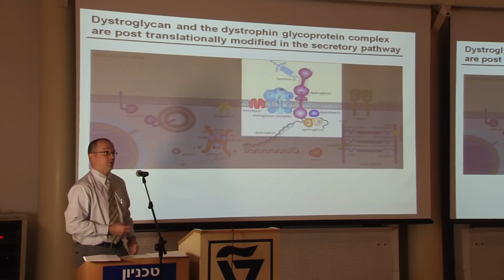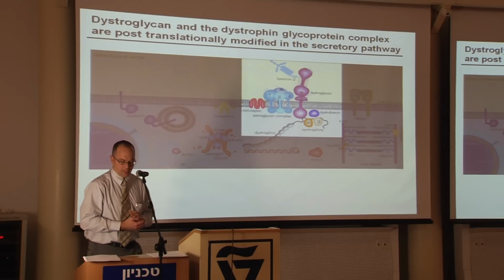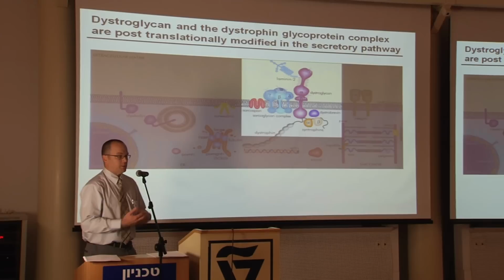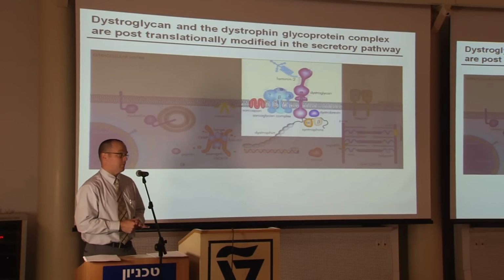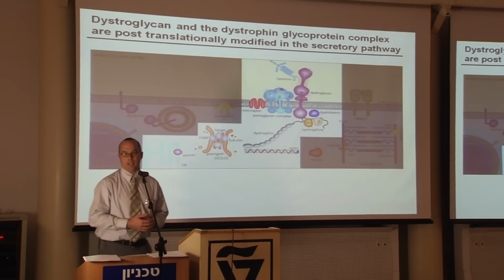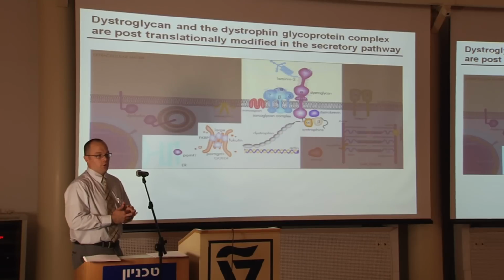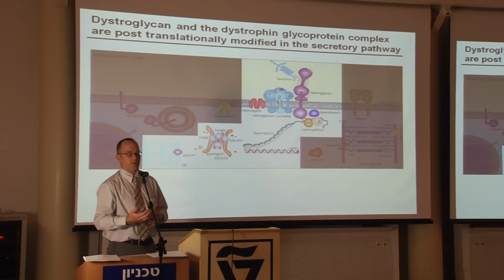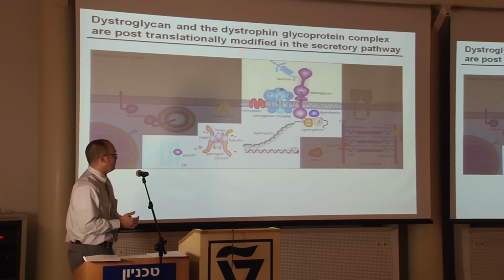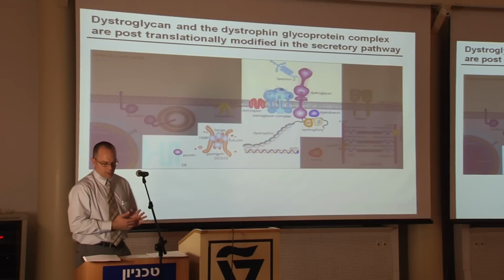The first mutation was identified just a year ago, and confirmed that dystroglycan certainly is important in muscular dystrophy. But the reason that we got started in this a number of years ago is that mutations were identified in a number of genes that actually process dystroglycan during its secretion or movement to the plasma membrane. We don't know what all of these genes do, but many of them appear to have homology to other proteins known as glycosyltransferases that transfer sugars to glycoproteins as they transit through the secretory pathway from the ER to the Golgi and ultimately to the membrane.